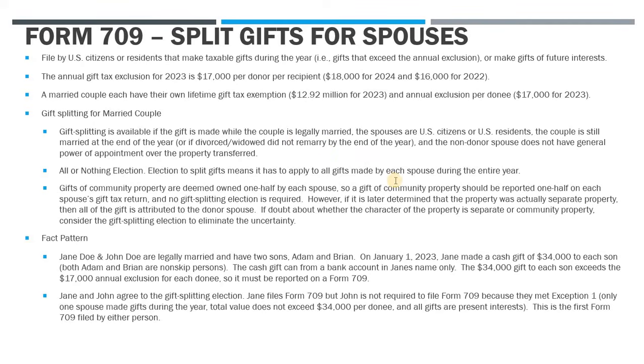The spouses have to both be either a U.S. citizen or U.S. resident. The couple is still married at the end of the year, or if you got divorced or you were widowed, you did not remarry by the end of the year. And the non-donor spouse that's consenting to the election does not have a general power of appointment over the property that was transferred. So it's really important to check these details and make sure that you do actually qualify to split the gift.